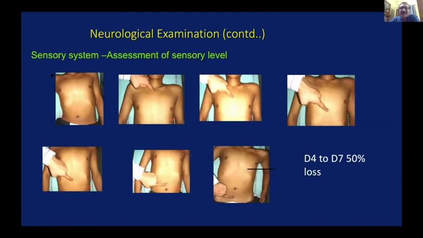Now, this is the usual sequence which is seen in our patients. Once you are examining a patient of, let us say, dorsal spine tuberculosis and examining the sensory loss from above downwards, the patient will have a normal sensation till a particular level. Then in a small area, it may be a partial loss, maybe 50% loss. And beyond that area, there is a complete loss. This is the usual sequence which is found in the orthopedic patient: normal above, then reduced sensations, and then absence of sensations.